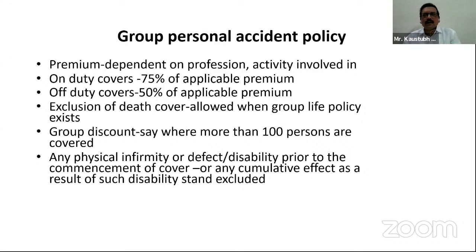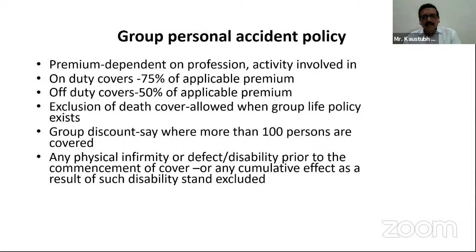then group discounts are allowed. Any physical infirmity or defect or disability prior to the commencement of cover, or any cumulative effect as a result of such disability, stands excluded. No need to clarify this, because if there is any defect or disability, like in our medical policy, when we say if there is any pre-existing condition, we are not covering it, or we may cover after certain years.